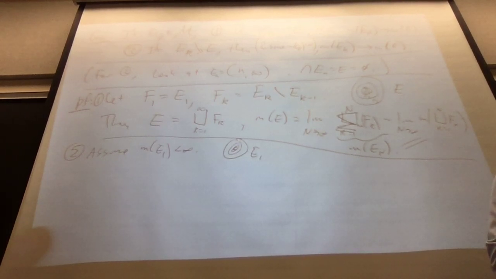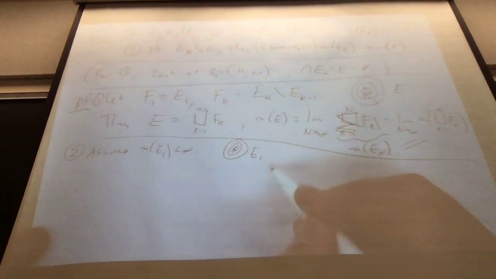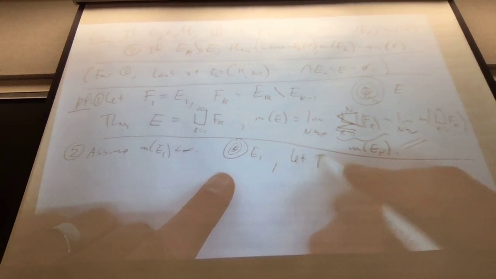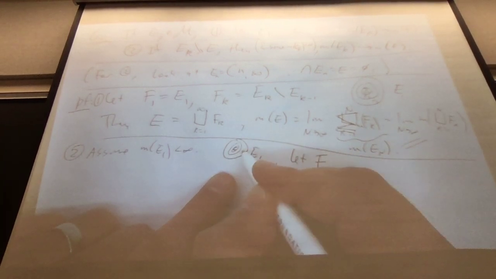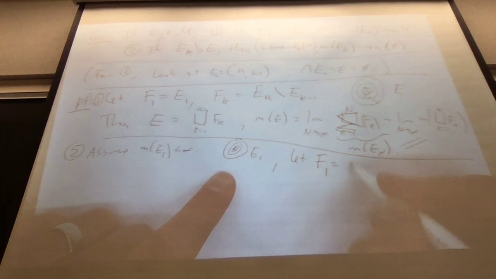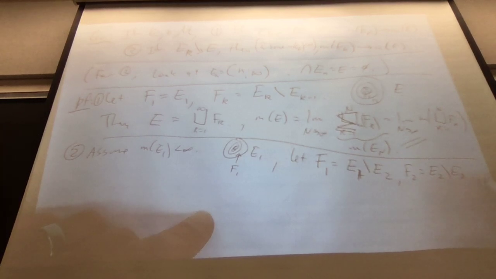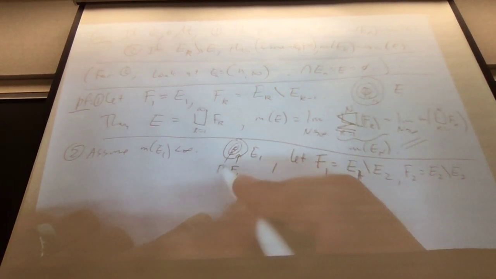So E1 minus E2 then. We'll do exactly the same thing. Let F1 be E1 take away E2. So that's this little annulus. This is F1. And then F2 is E2 take away E3, and so on. So this is F2.